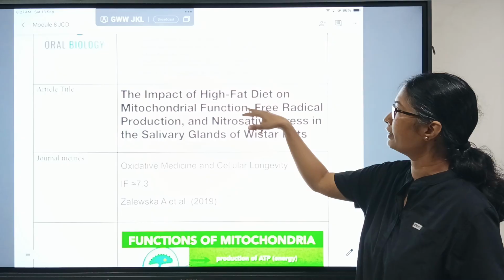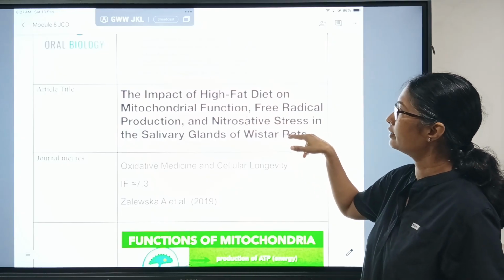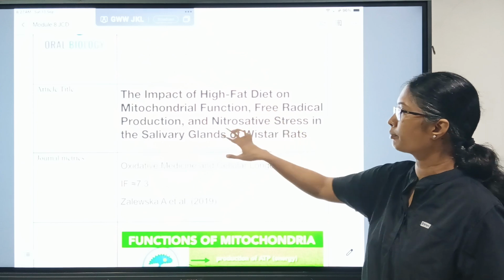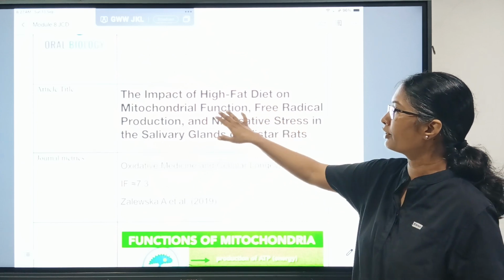So the title says the impact of high fat diet, which means they are using Wistar rats. They are feeding a high fat diet to Wistar rats, and they are studying the mitochondrial function, free radical production, and nitrosative stress. What is the mitochondrial function?